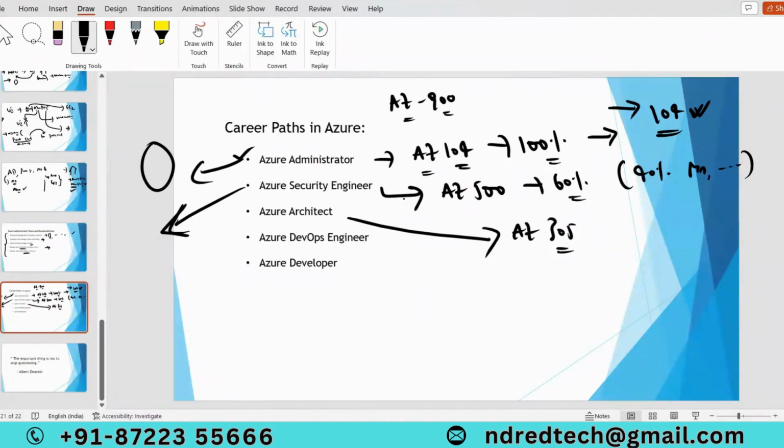Coming to architect, for architect we have to write the AZ-305 examination, but we can't directly write AZ-305. First of all, we have to write AZ-104, that is Azure administration. After that only we can write the Azure architect examination. Coming to architect, he is going to provide the roadmap.